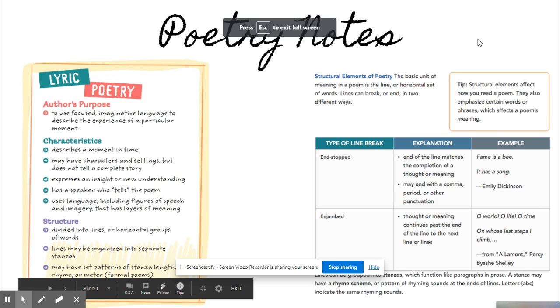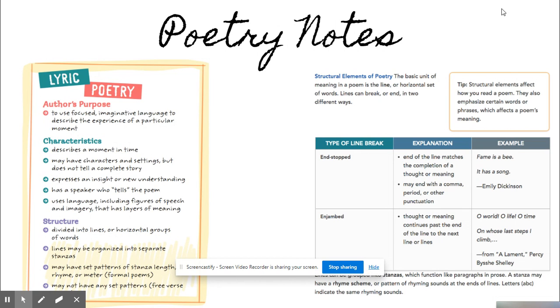These are some notes on poetry we'll be doing. The first type we're looking at is called lyric poetry. The author's purpose is to use focused, imaginative language to describe the experience of a particular moment.